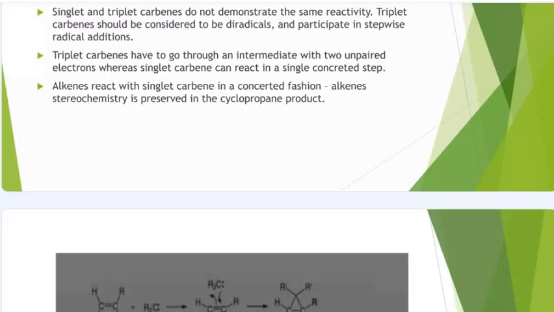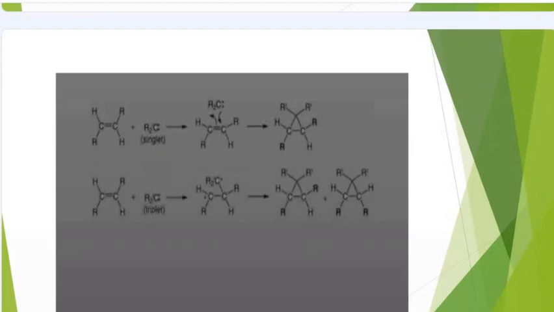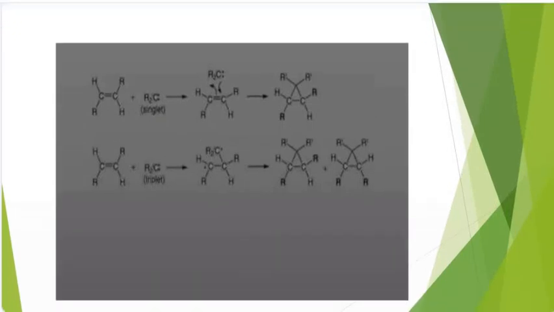So, triplet carbenes have to go through an intermediate with two unpaired electrons, whereas singlet carbenes can react in a single concerted state. So, alkenes react with singlet carbene in a concerted fashion. Alkene stereochemistry is preserved in the cyclopropane products. So, you can see in this example.